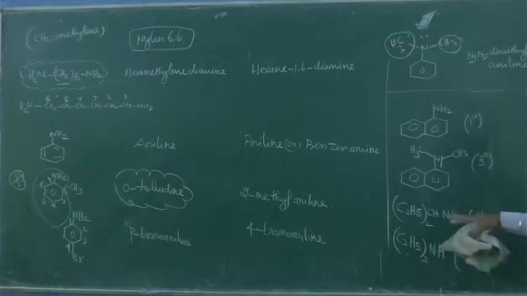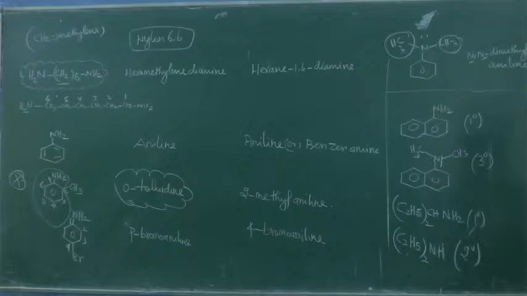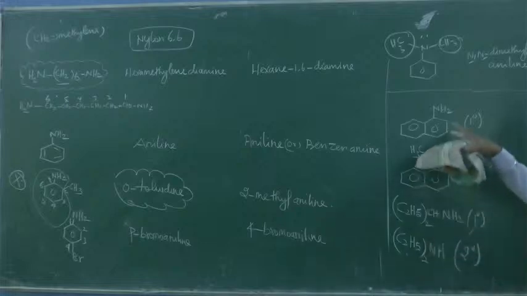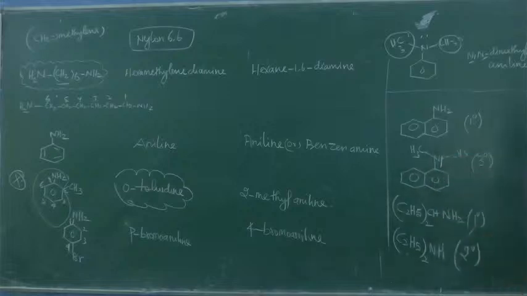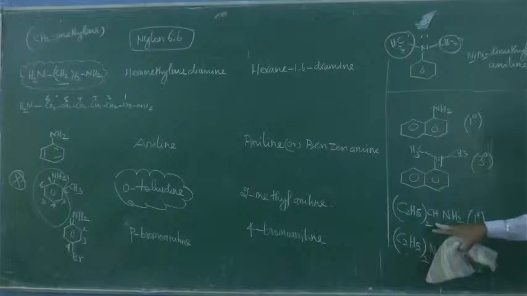So what is the name of this compound? What is the IUPAC name of this compound? Write in your notebook. This is 1-naphthylamine. Okay, this is 1-naphthylamine. We saw it yesterday. We're talking about this one. No, I'm asking whether this one or this one.